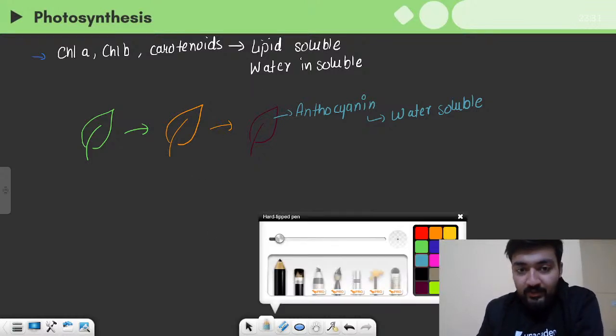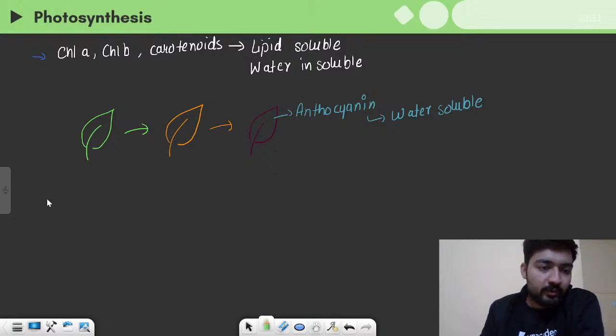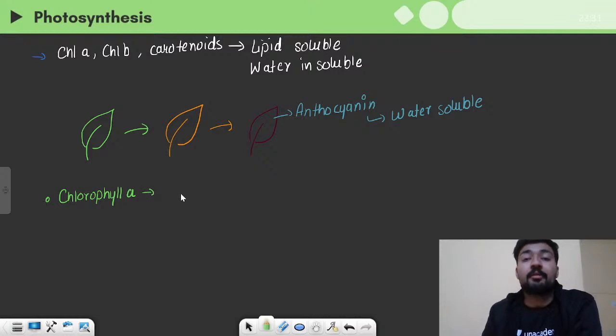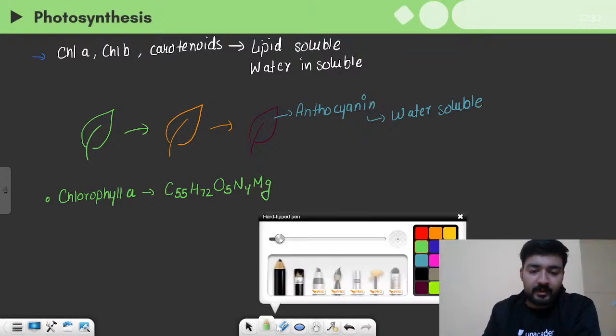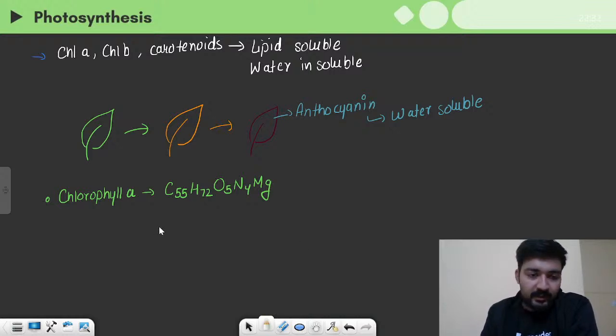Now let us discuss the structure of the pigment, and we only need to know about the structure of chlorophyll A, right? So chlorophyll A, first of all, the molecular formula of chlorophyll A is C55H72O5N4Mg, right? So this is the molecular formula of chlorophyll, and the very basic cartoon of the structure looks something like this.